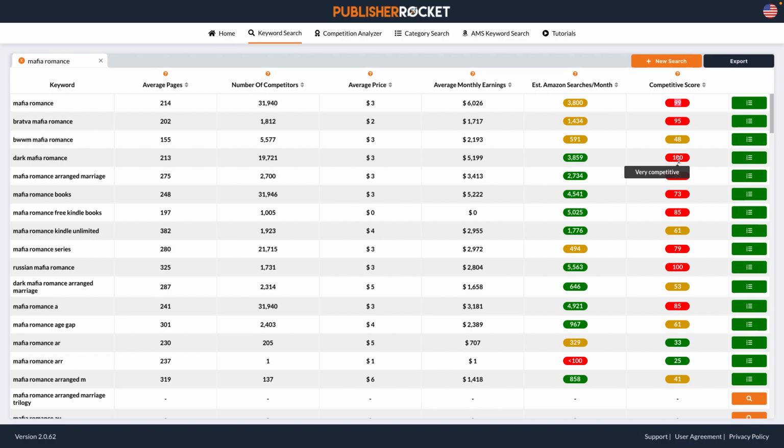That's what determines whether you're going to be wasting your time with this keyword and should try something smaller, or whether it's the perfect fit for you. Now, as you can see, it's kind of odd. When you go up to Mafia Romance, you see that it's yellow for a reasonable number of searches, but the competitive score is high. For 32,000 competitors, there are only 3,800 searches, which is reasonable.